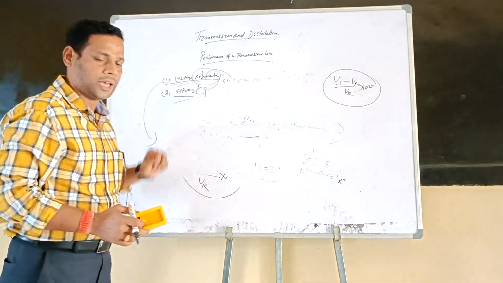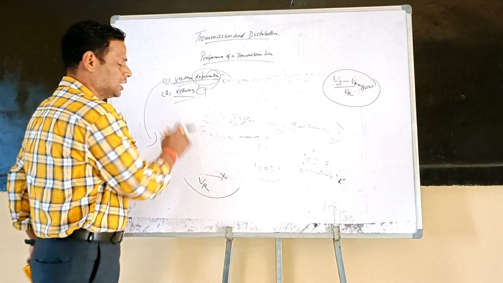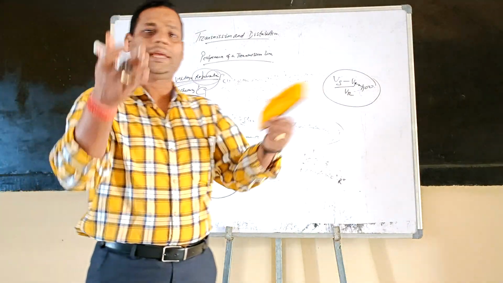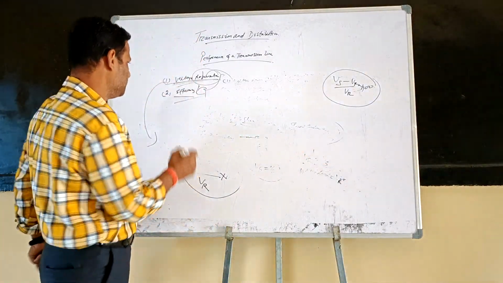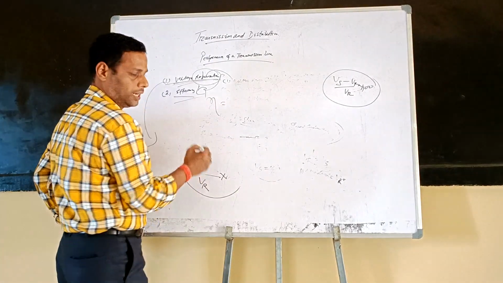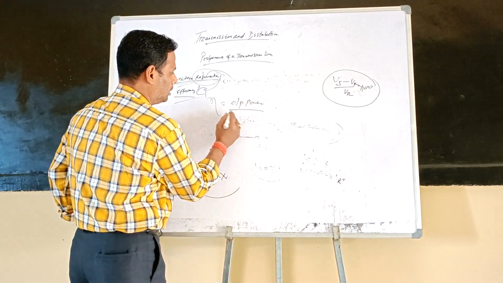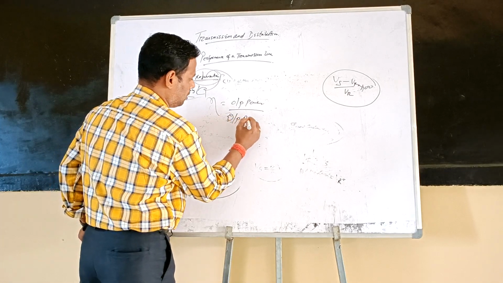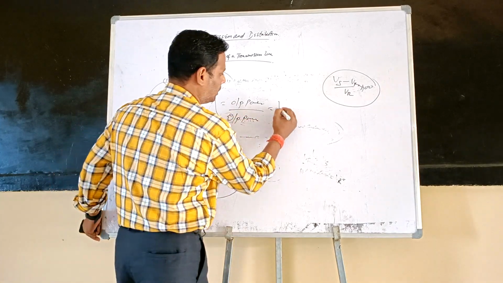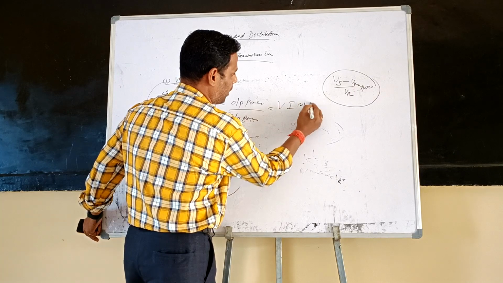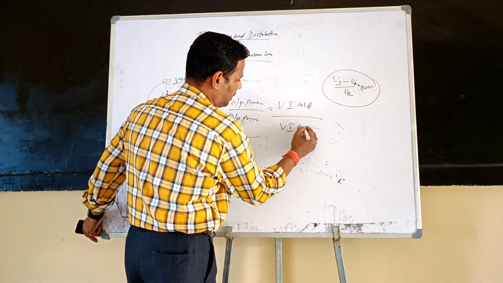Now when I am talking about the efficiency of the transmission line, efficiency simply means output by input. For a transmission line, efficiency is written as output power by sending end power, or VI cos phi divided by VI cos phi.